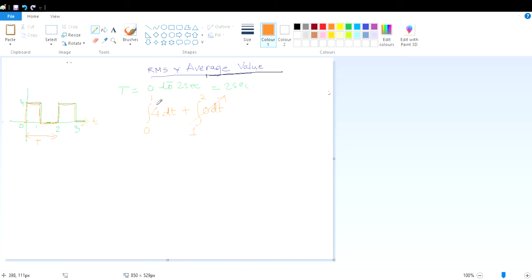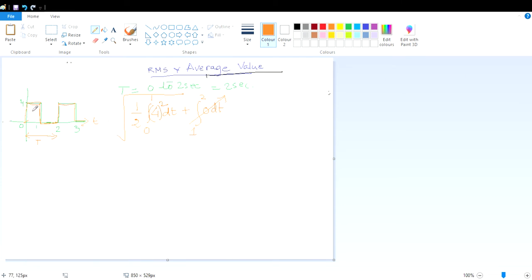But what is your time period? If you want to get the RMS, you have to square it, and you have to divide it only by 2. So it will be basically 1 by 2. Though this part is 0, you have to take the total time period. Then you take the square root, and you get the RMS value.